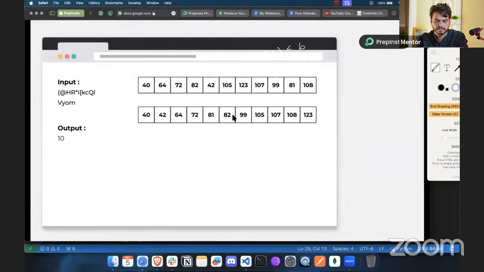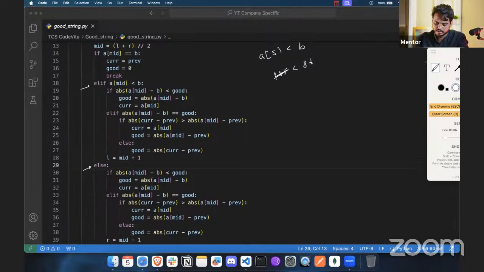All right, so here we have to check for this. I'm sorry, this will be actually 82 is less than 86. So if it is false, it will jump to the else part here, and we will calculate the absolute value of A of mid minus B. So what is A of mid that we have? It is 82 minus 86. And since we are getting the absolute value, it will not be negative. This will be 4. And initially we have set the good as infinite, so basically 4 is less than infinite.